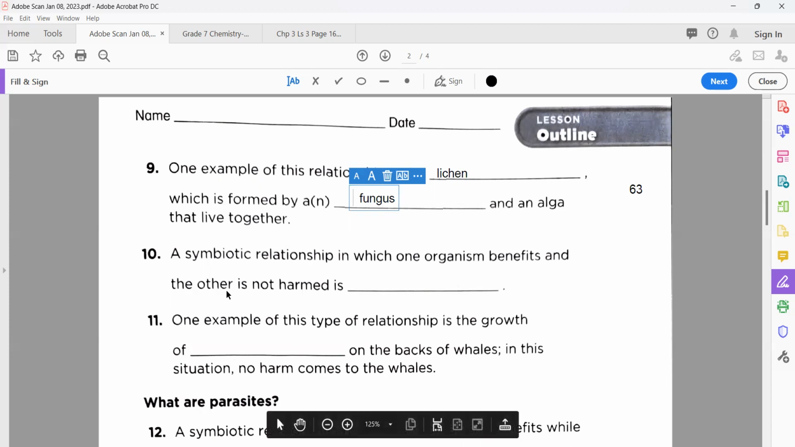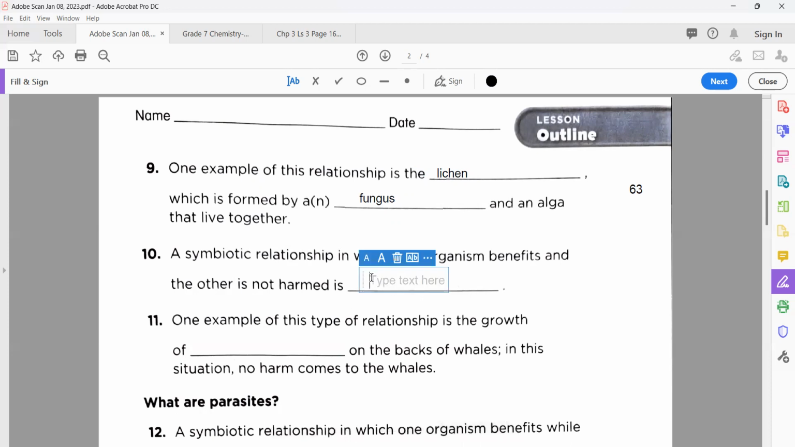Now, number 10, symbiotic relationship in which one organism benefits and the other is not harmed. Meaning to say there is no effect on the other. It is not benefited or harmed. So what do we call this? Very good, commensalism.